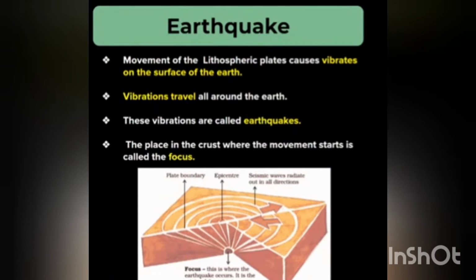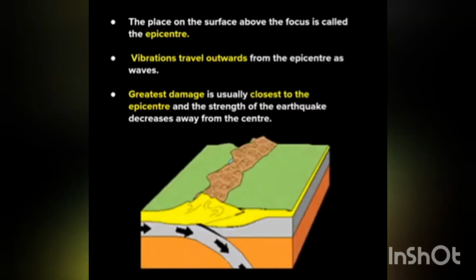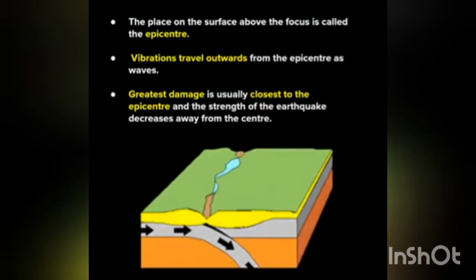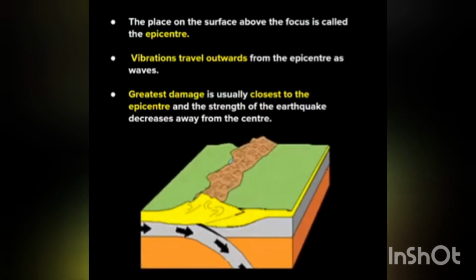There are three types of earthquake waves or seismic waves: P waves or longitudinal waves, S waves or transverse waves, and L waves or the surface waves. The Richter scale is used to measure the intensity of the earthquake. Earthquakes are measured from 0 to 9 on it. The increase of every 1 unit of the scale causes a tenfold increase in the intensity of the earthquake. The highest ever reported intensity of an earthquake on the Richter scale was 9.5.